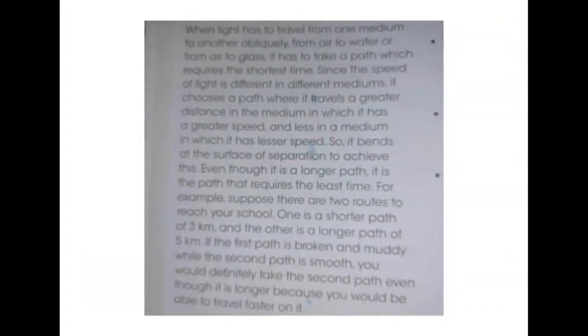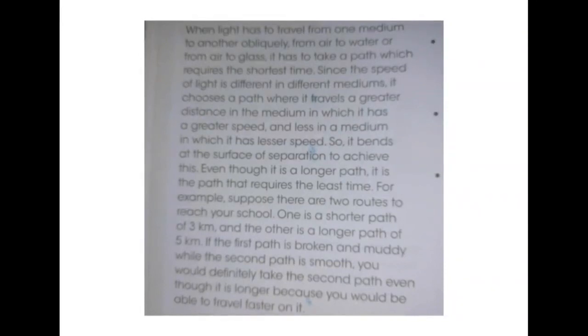In this paragraph you will see why the bending takes place. This bending takes place because whenever light moves from one medium to another medium, first of all its density is getting changed.